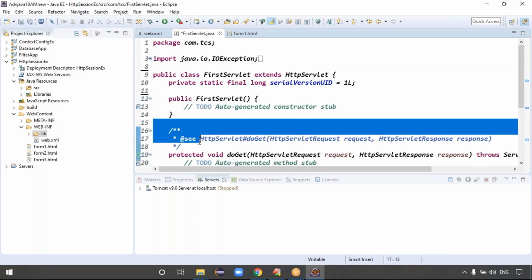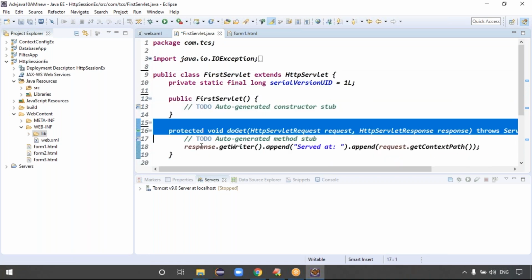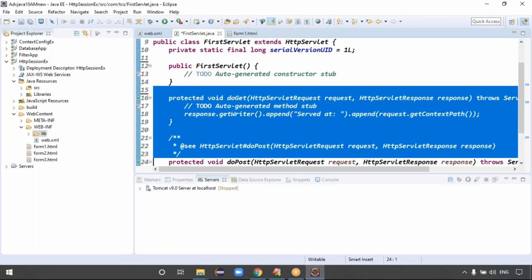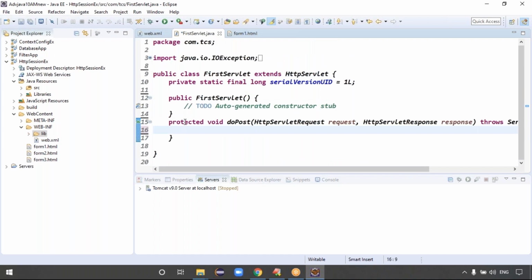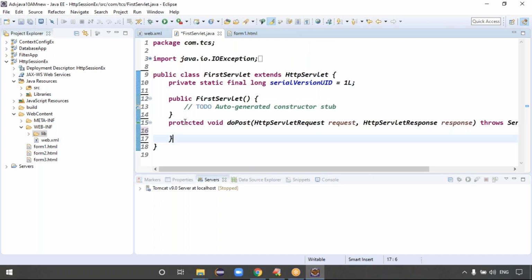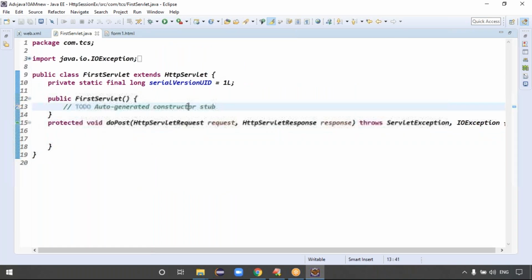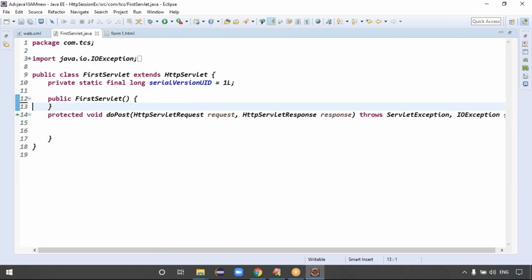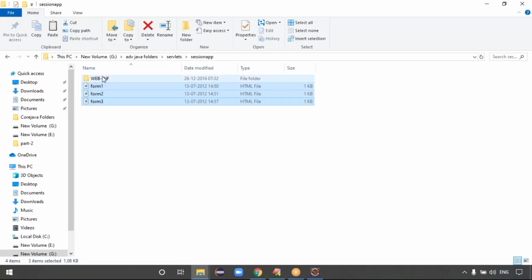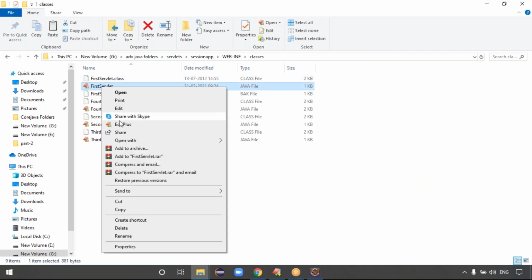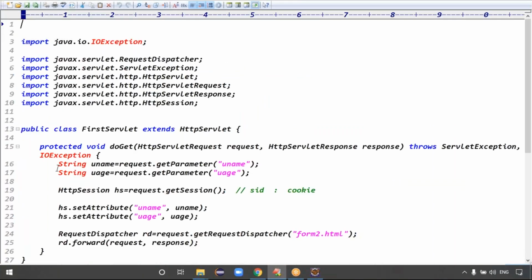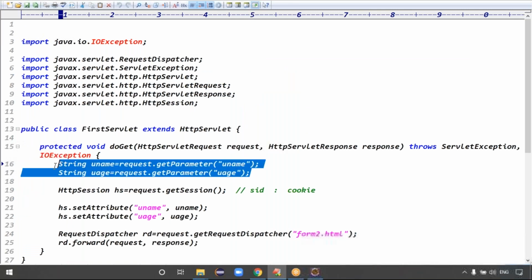Do post method, sir. Yeah, we have to override the doPost method. See guys, what do I have to do for the first request? She entered some details, right? I have to get those details, first step. She entered the first form, which means I have to get the first form details, right? Exactly. Guys, to get the first form details, can I use the request getParameter method?